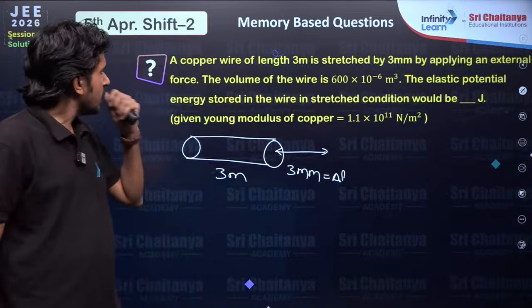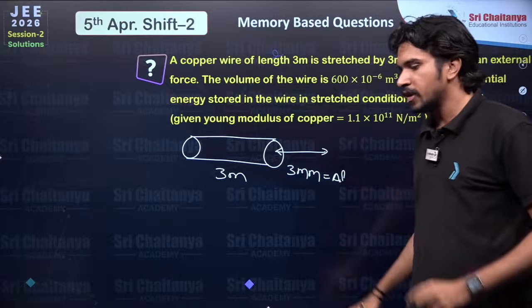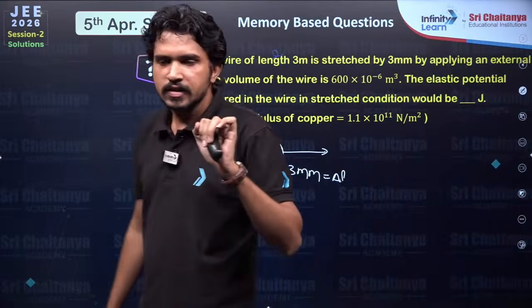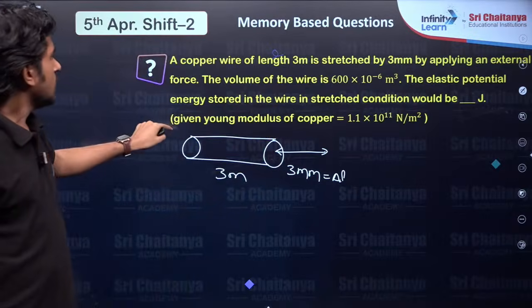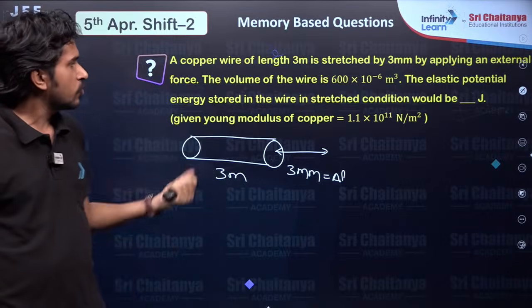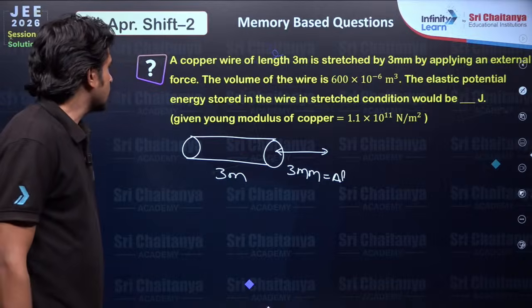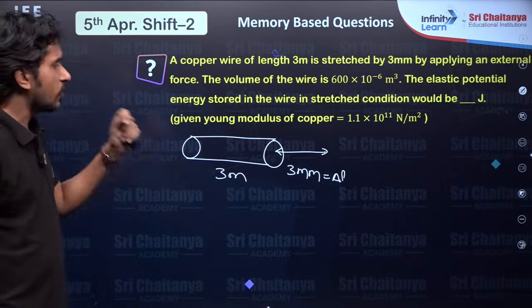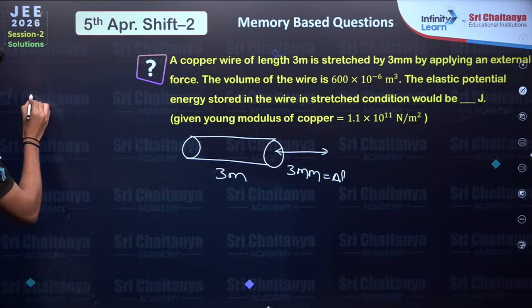By applying an external force, that means there is a stress, and stress is force by area, right? Then the volume of the wire is given as 600 into 10 raised to minus 6 meter cube. We need the elastic potential energy stored in the wire. So first of all, what's the formula for the elastic energy that is stored?